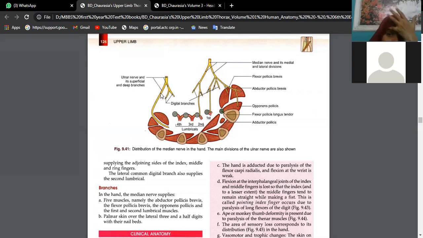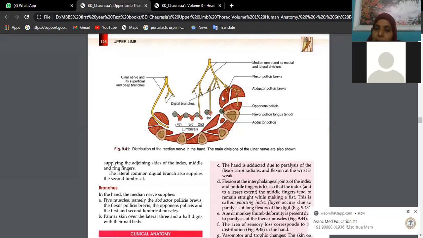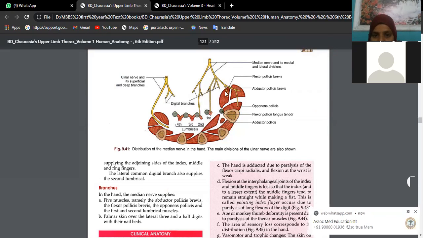Okay, and it is supplying all palmar interossei and dorsal interossei. All palmar and dorsal interossei are supplied by ulnar nerve. Okay, so it is supplying the third and fourth lumbricals. Okay, it is supplying the adductor pollicis. It is not supplying these three muscles. I am sorry, beta. The other three muscles of the thenar compartment are supplied by median nerve. Only the adductor pollicis is supplied by ulnar nerve.